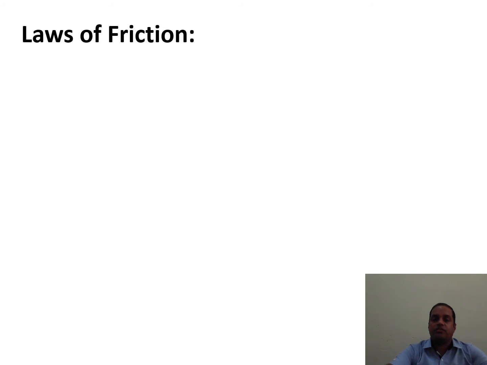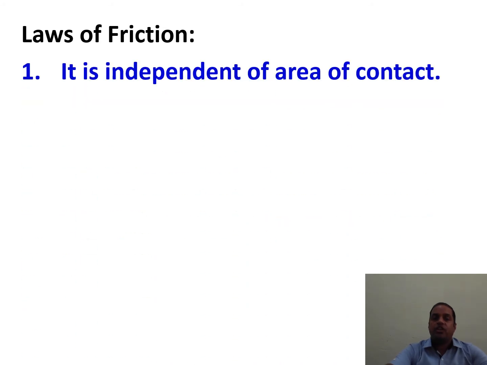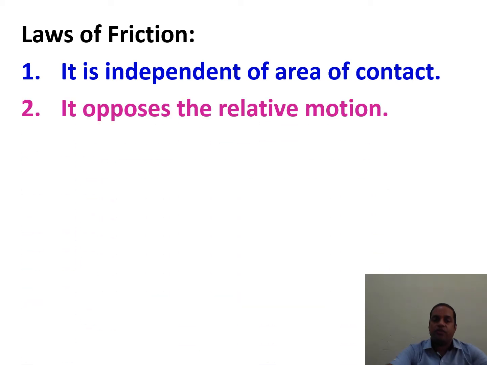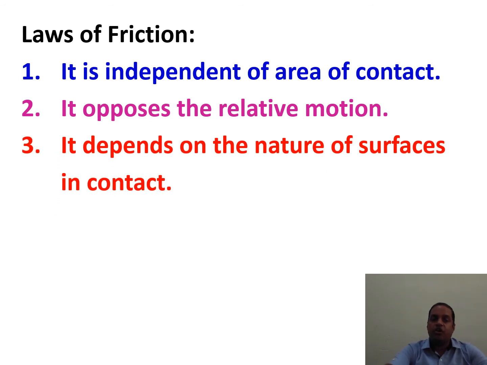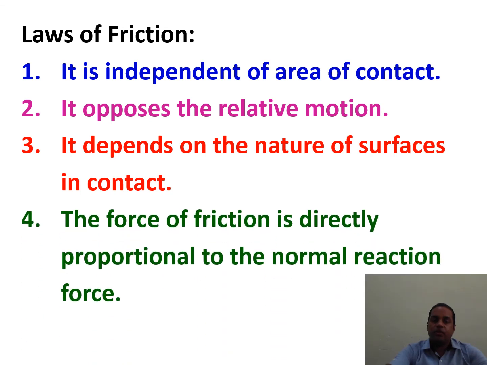Laws of friction. Friction is independent of the area of contact. Friction opposes the relative motion. Friction depends on the nature of surfaces in contact. The force of friction is directly proportional to normal reaction force. This fourth point we will discuss more.